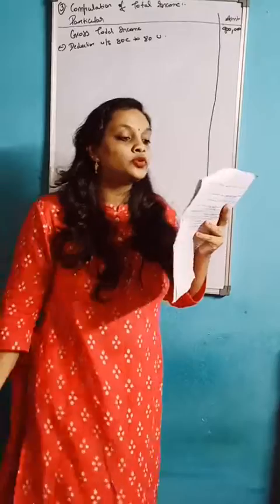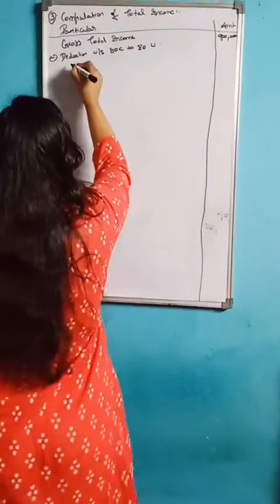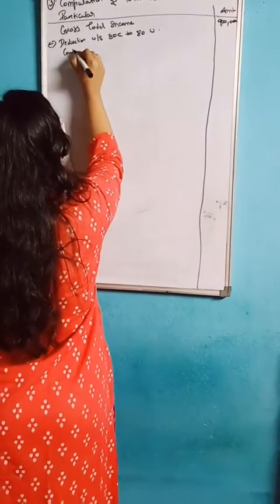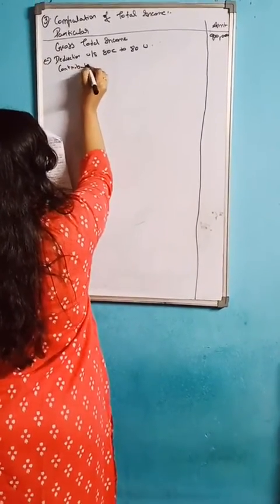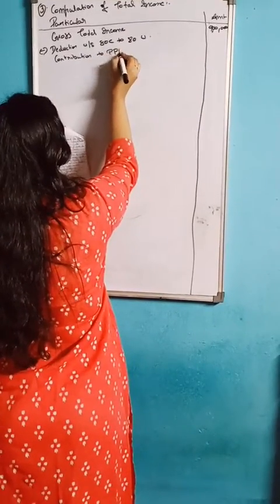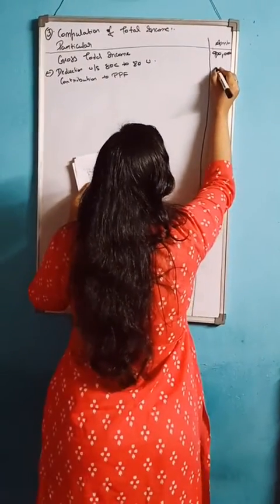That is contributions to PPF, 80,000. So contribution to PPF, that is 80,000.